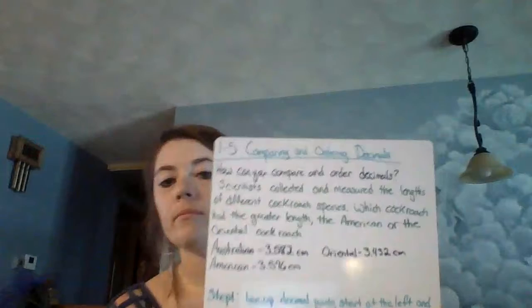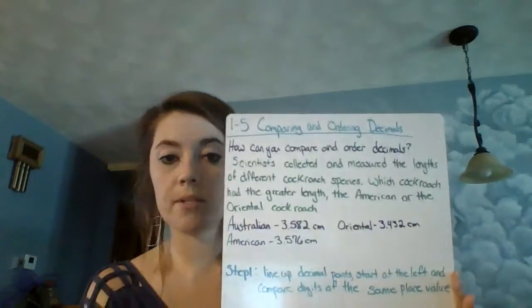Guys, welcome back. So today we are looking at lesson 1-5, which is comparing and ordering decimals. In this we're going to be looking at our decimals and deciding which one's bigger, which one's smaller, and putting them in order if we have more than just two of them. So how can you compare and order decimals?